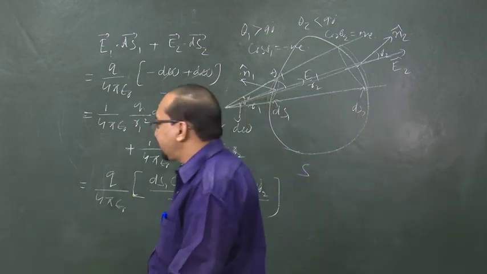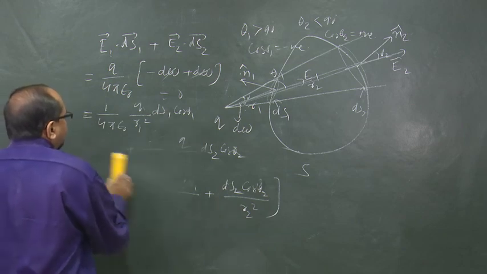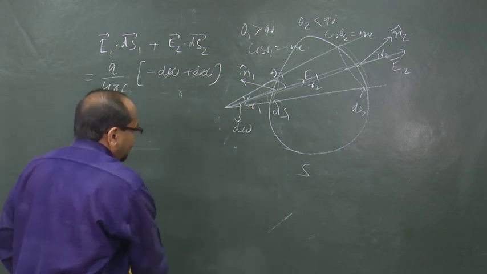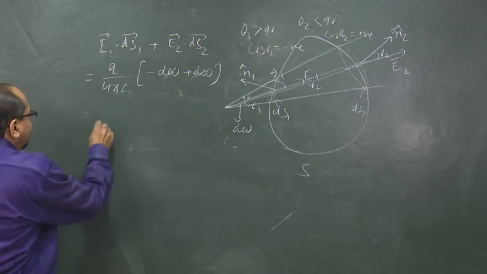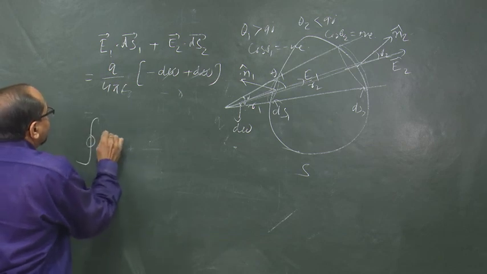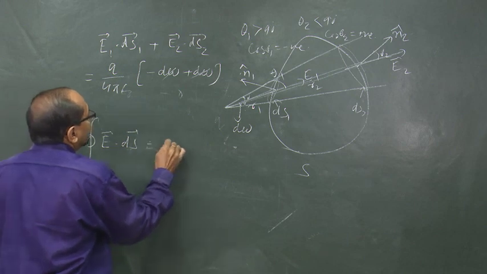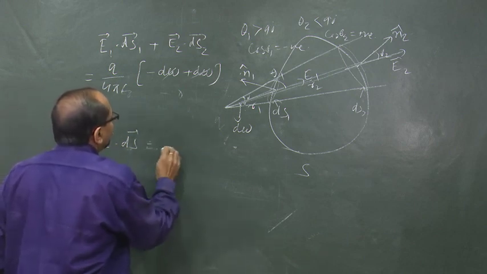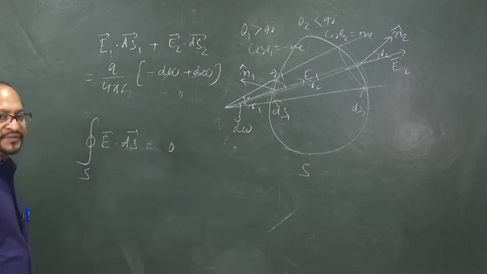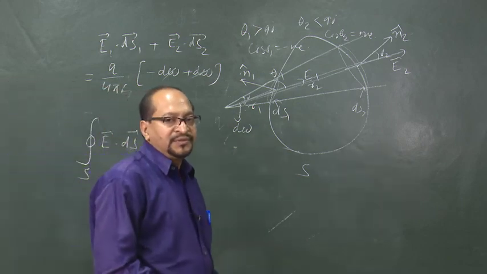Therefore, in this case our surface integral of normal component of electric field, that is integration of E dot ds around the closed surface, is equal to 0. This is the second part of the Gauss law.